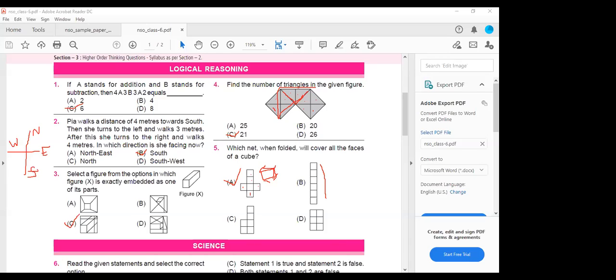Ma'am, I have a doubt. In D, if we fold one part, then second, third, fourth, then it will also become a cube. No, you try once. Cut the paper. Draw the lines on the paper and just try folding that. It will not form the cube. Okay, ma'am. This one will correctly form the cube. You have to take the paper, put the marks, and just fold it. Wherever the markings are, fold in the same way and try. It forms a complete cube.